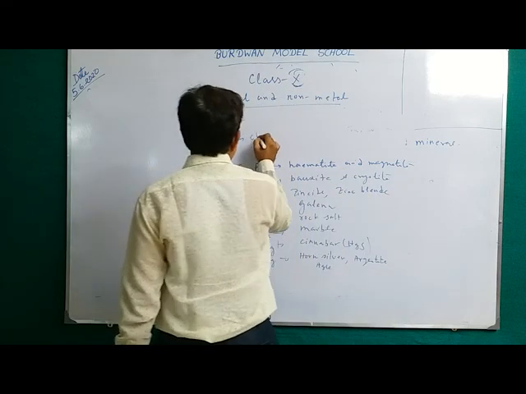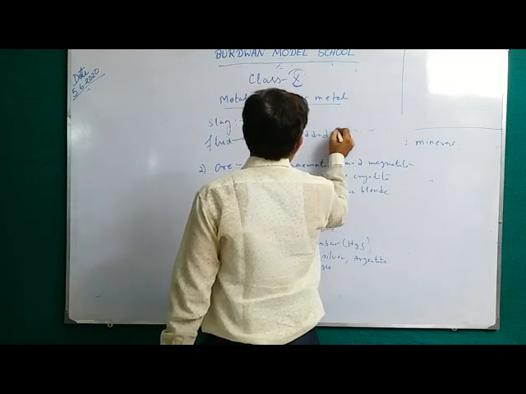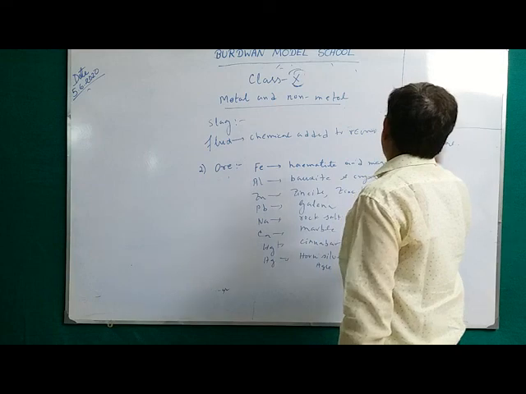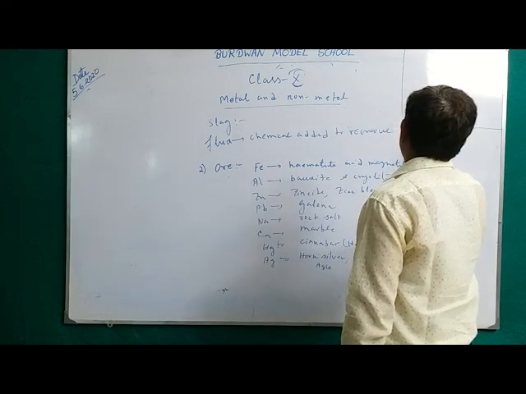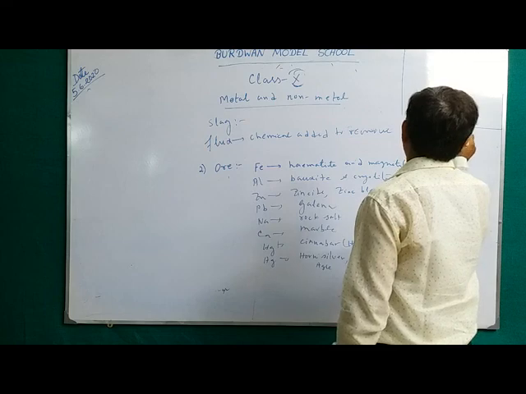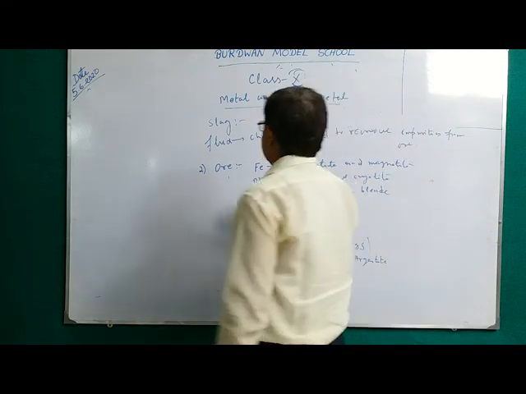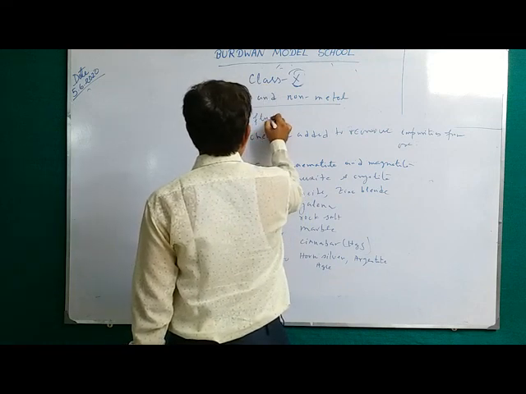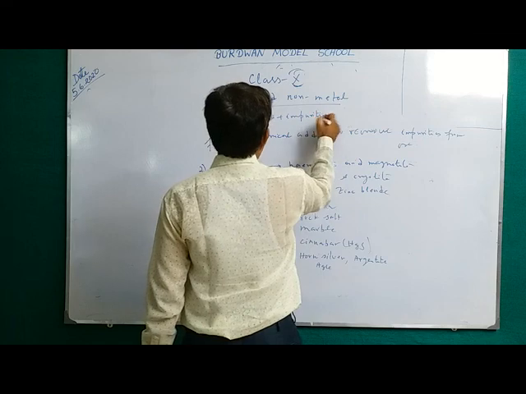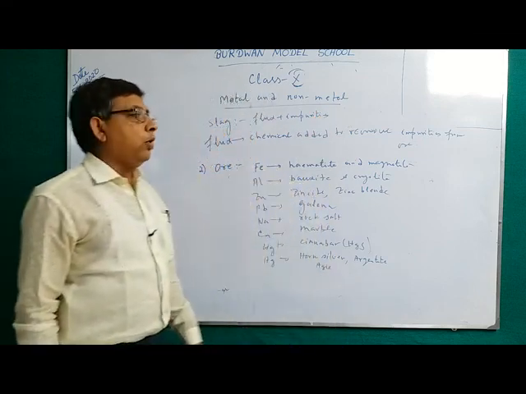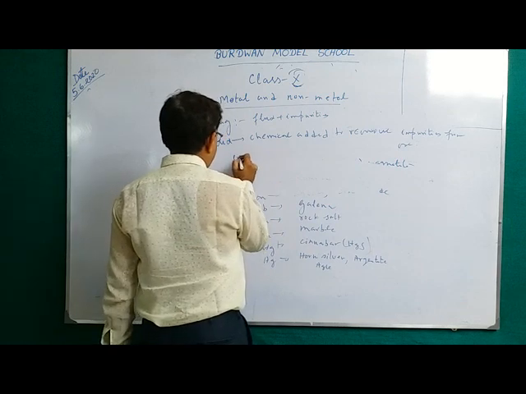Flux was a chemical added to remove impurities from ore. This is called flux. Now slag was a flux plus impurities. The flux combined with impurity to form slag. For example, say impurity